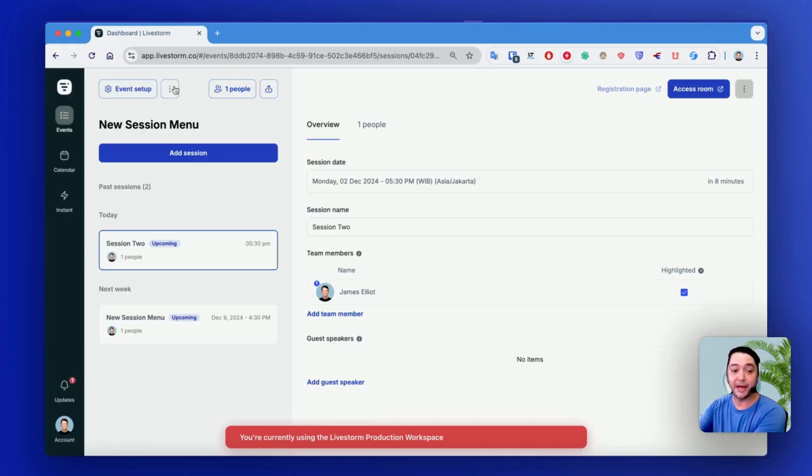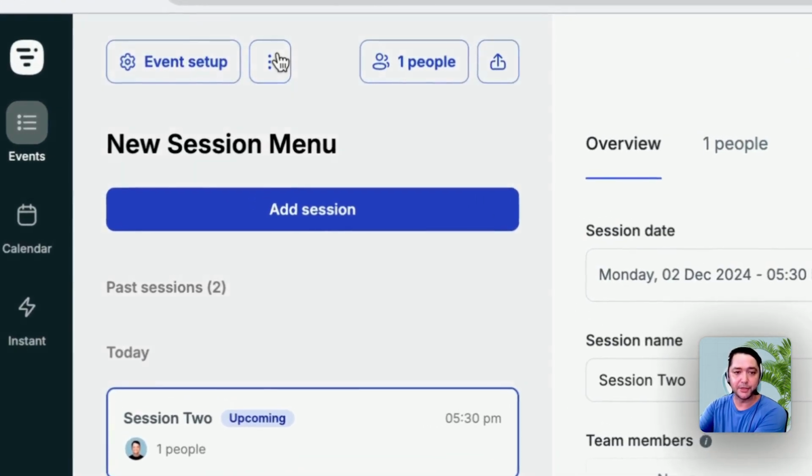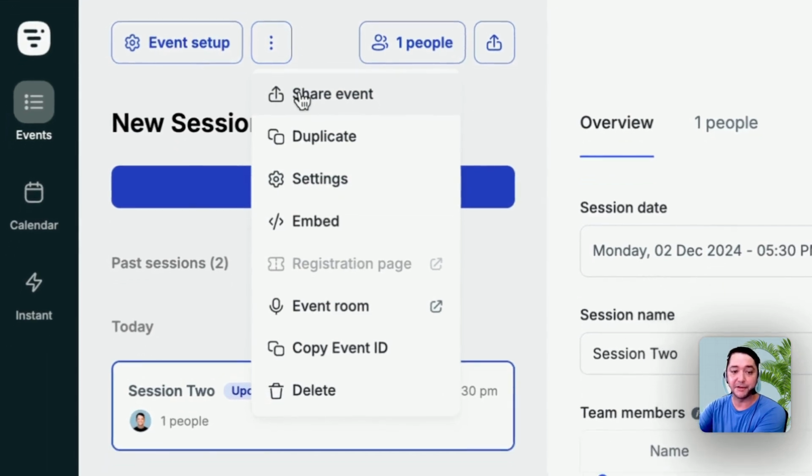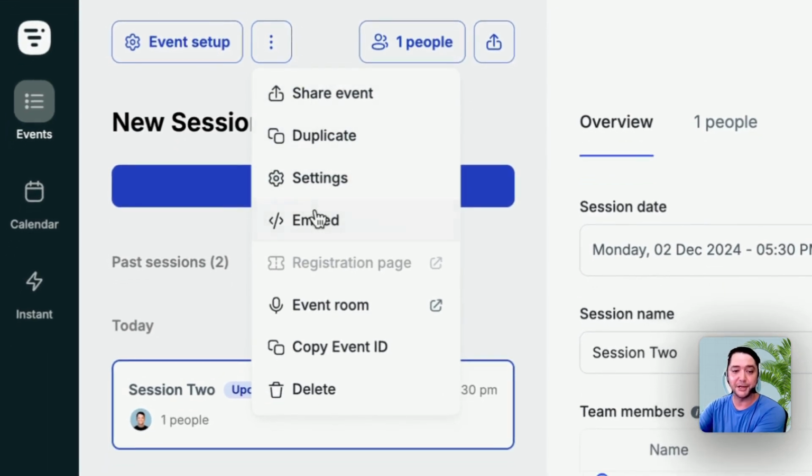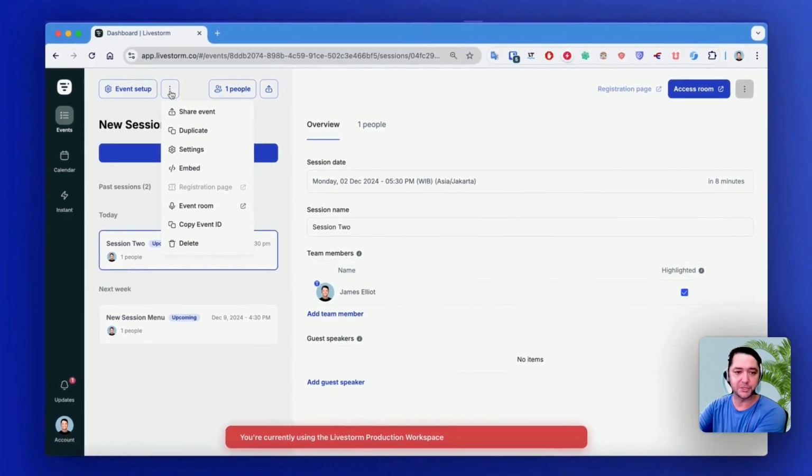So the next button we have here is a quick links menu. So you've got various features here: share event, duplicate, settings, embed, registration page, mine's currently not active. You can access the event room, copy event ID and delete event. So you can easily access all of those settings from this quick menu.